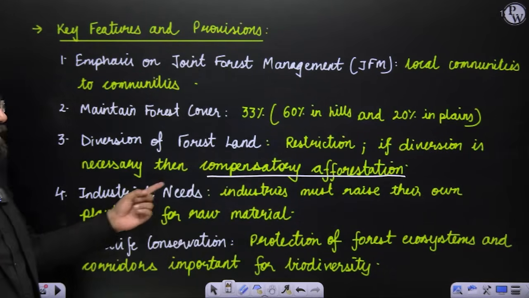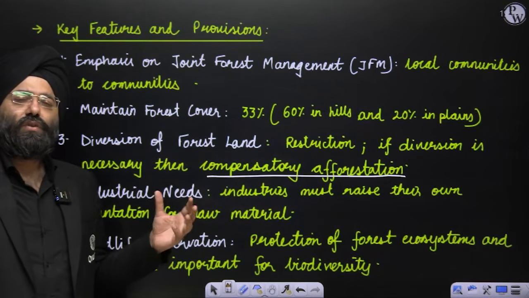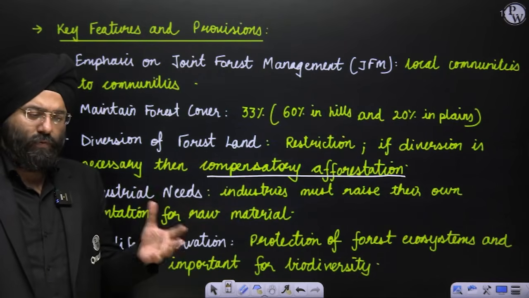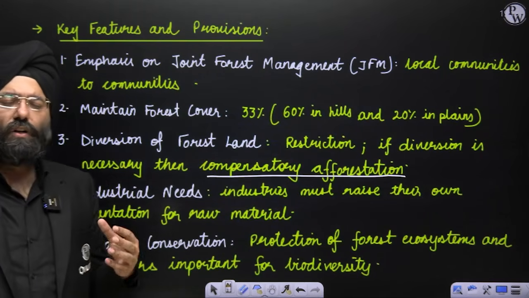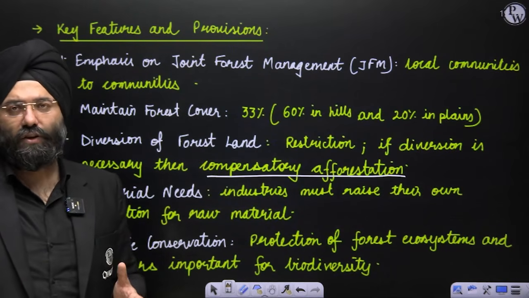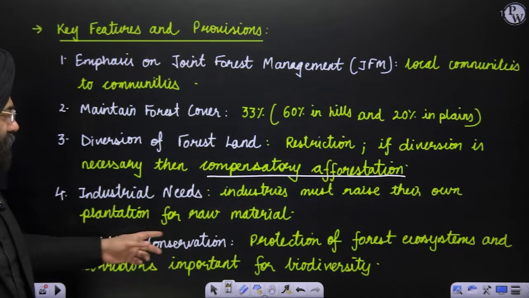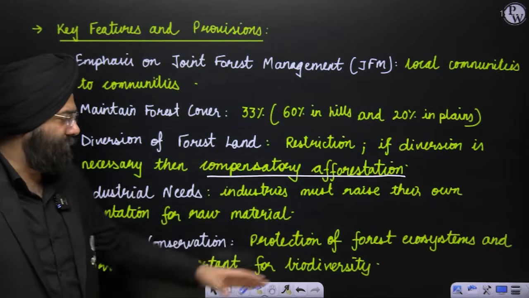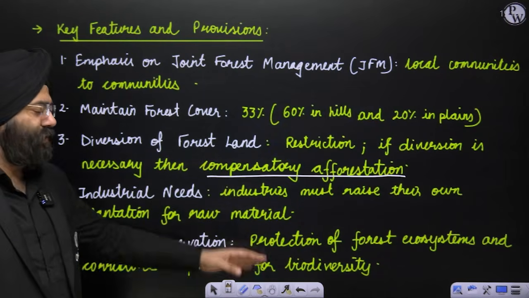Next is industrial needs. Now they're saying that the industries who need the timber, or let us say the wood for their use, need to have their own plantation of the trees and use that rather than cutting the forest. Next is wildlife conservation. Protection of the forest ecosystem and corridors are important for biodiversity.